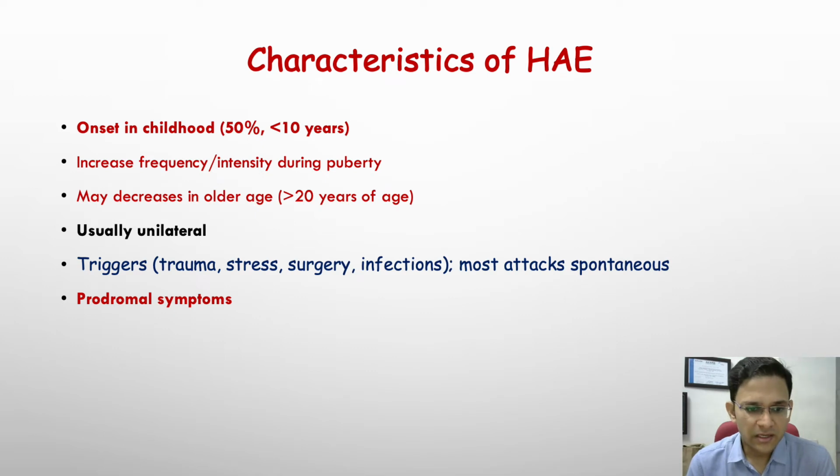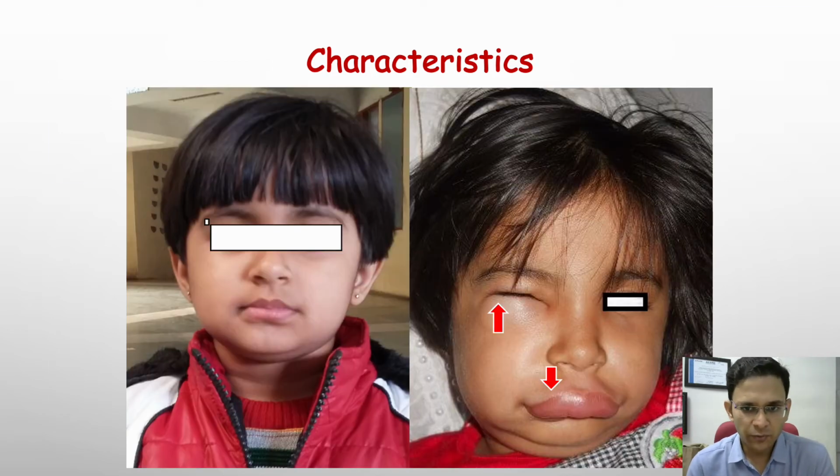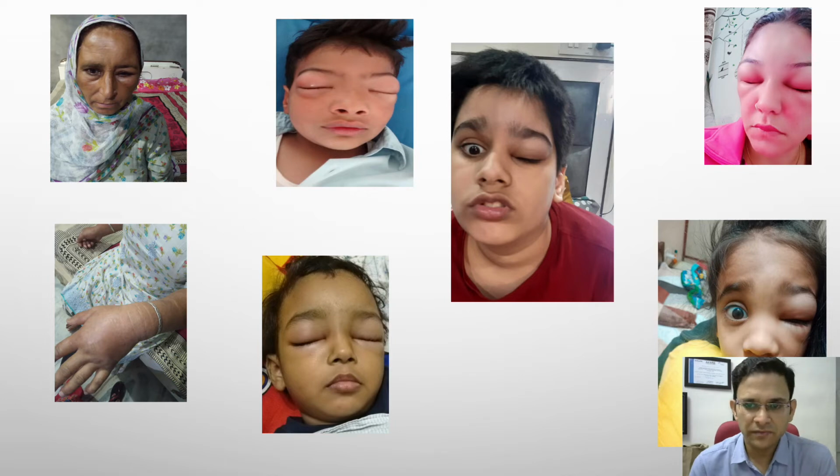These are some of the characteristics. Most patients have onset in childhood. The attacks may decrease in the older age group, but not always. Usually these attacks are unilateral, and they may be associated with prodromal symptoms. One of the most important clinical manifestations, as I mentioned, is that there is no itching, no urticaria, and no erythema. These are some clinical photographs of patients with hereditary angioedema.